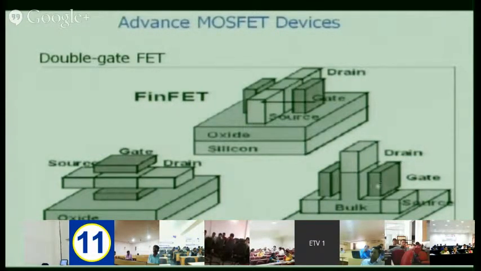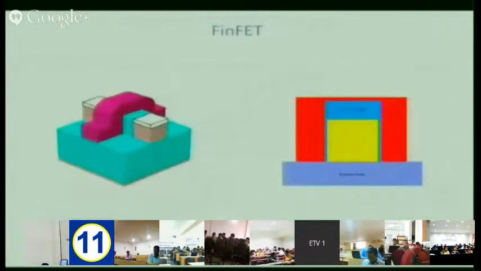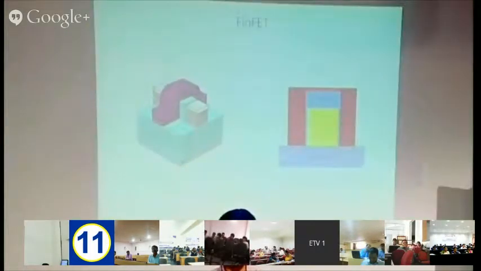Okay, you can see the gate and bulk here, or you can have many gates. This is the gate terminal, top also, this is source, this is drain. You can have top also, or there is another picture. You can see this is source, this is drain, and this red one is all gate. You are seeing this, this is all gate. It's a tri-gate structure, so it has better control on the channel.